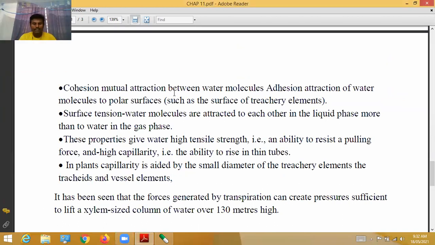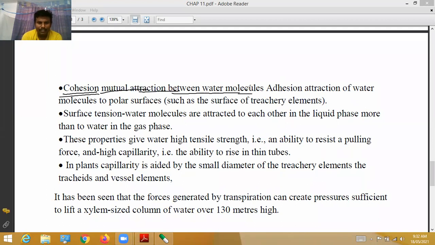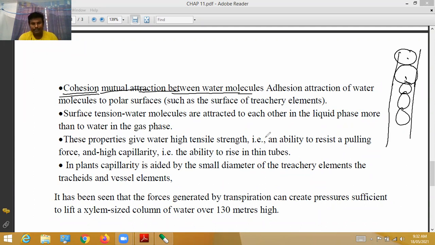The first one is cohesion. Cohesion means mutual attraction between water molecules. Both molecules attract each other. That is why water molecules make a continuous column of water in this way.